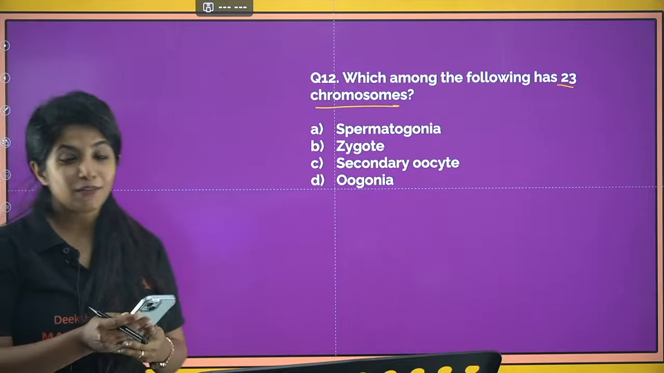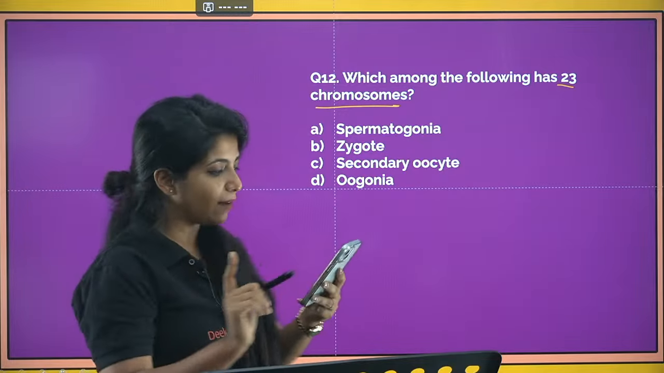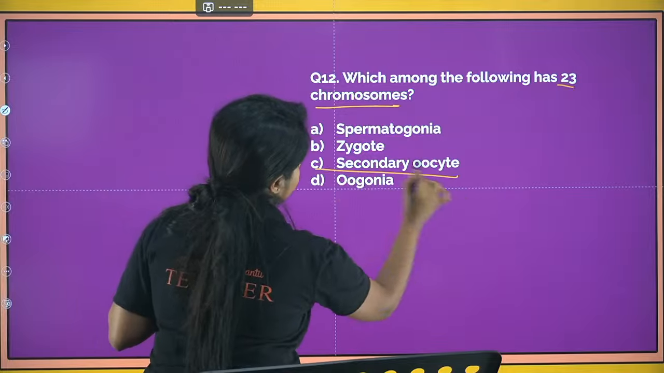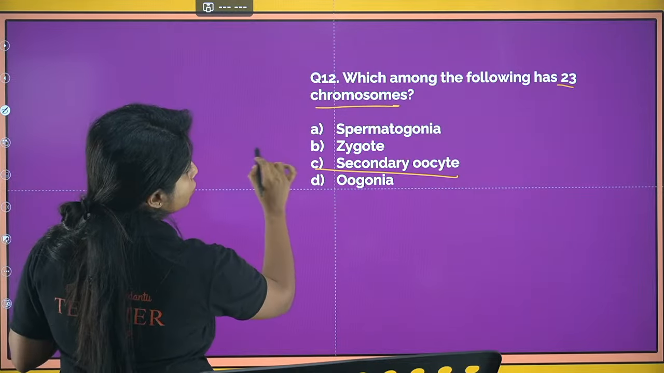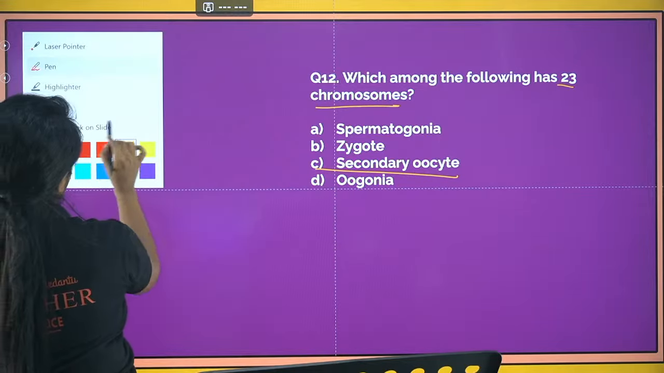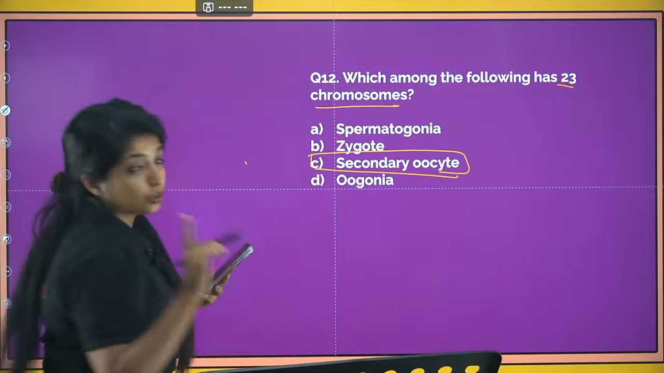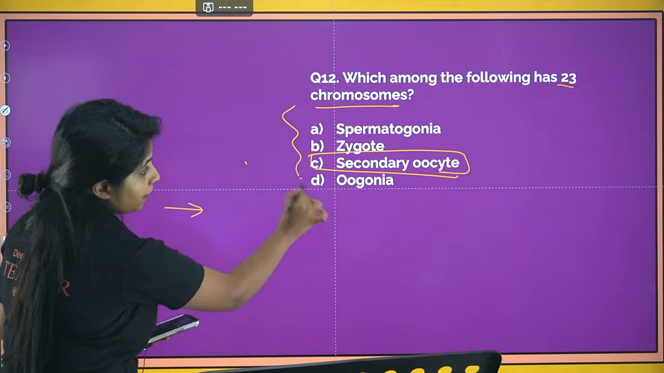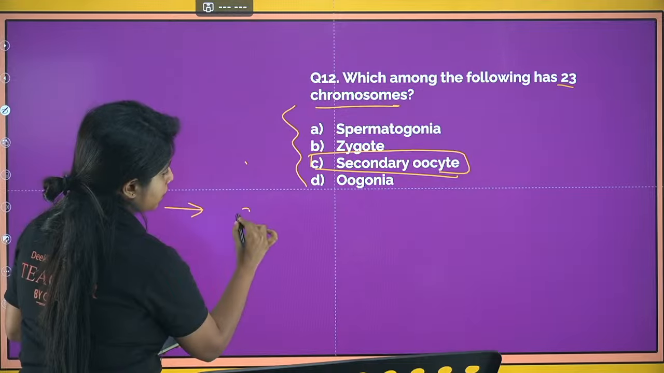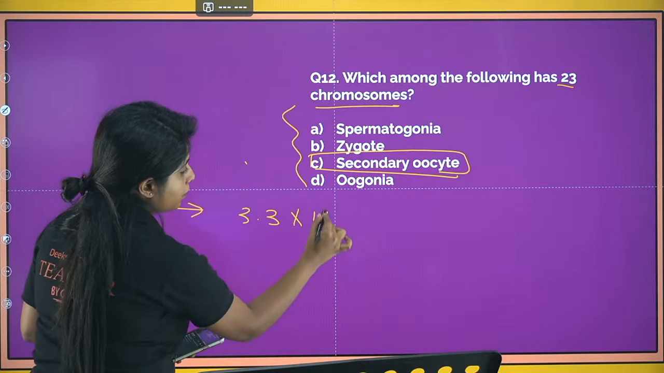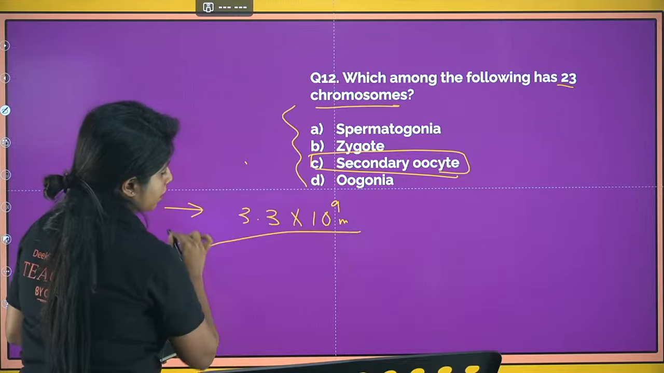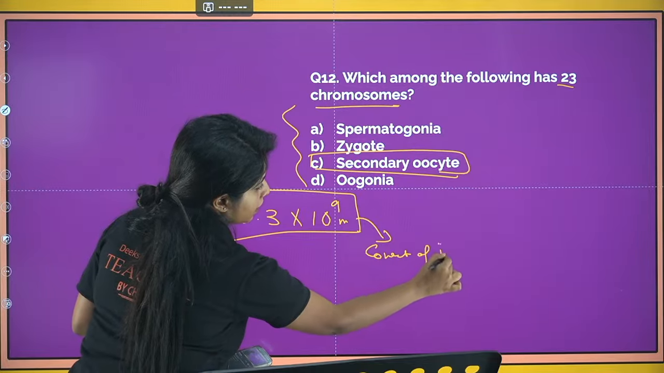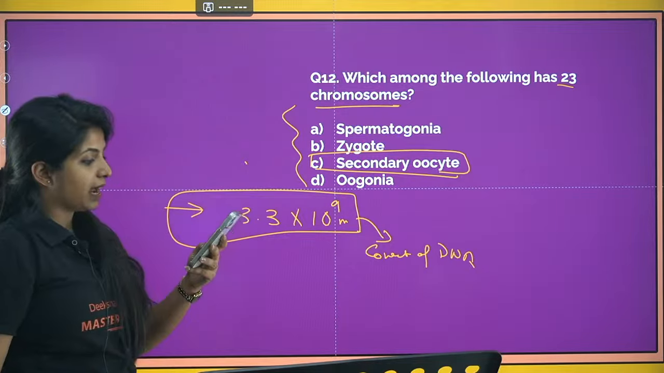Always remember. Okay. Now I'll ask you a question and you have to give me the answer. Since I remember this, I'm asking you right away. So your answer for this question, which has 23 chromosomes, would be secondary oocyte. Now the question to you is, which among them would have 3.3 into 10 to the power 9 content of DNA?